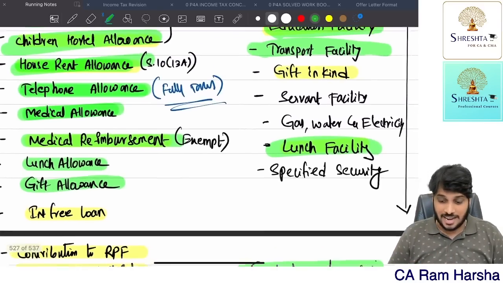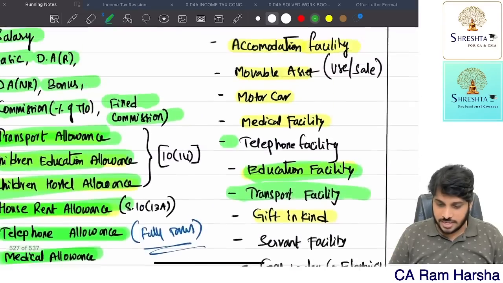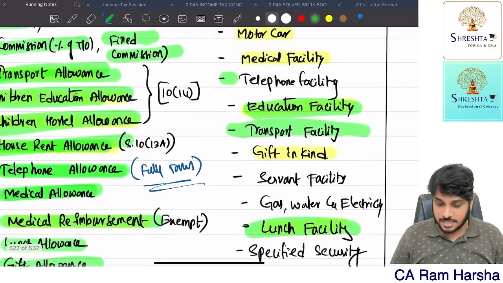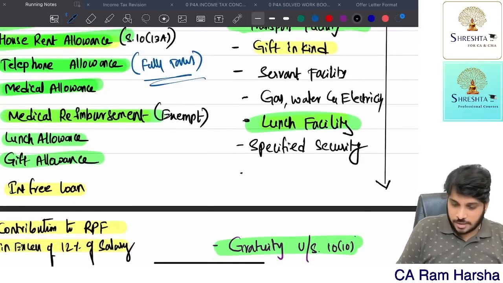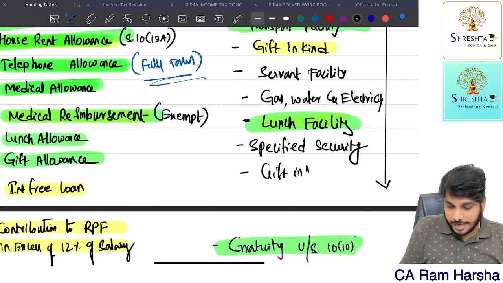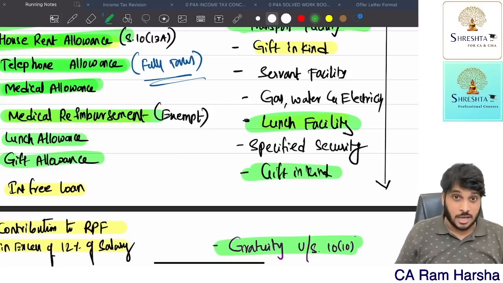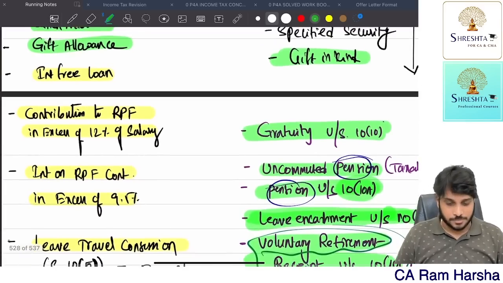So gift allowance, gift in kind. Gift in kind I did not write here. Gift allowance is taxable. So here you add one more point, gift in kind. That also we have covered. Yes or no? Understood or not? I hope you are able to recollect these many points you have studied in this one. Next.